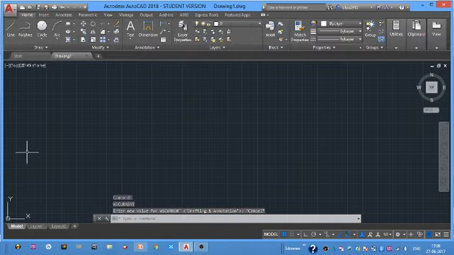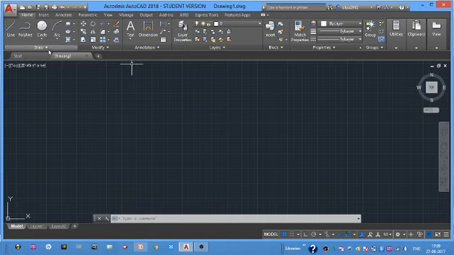So the first tab is known as title bar. So whatever name we are giving there, that will be represented here. And next one is menu bar. So next one we are having draw, modify, annotation here, right? So that is known as draw panel, modify panel. So just wherever you want, you can assign them.